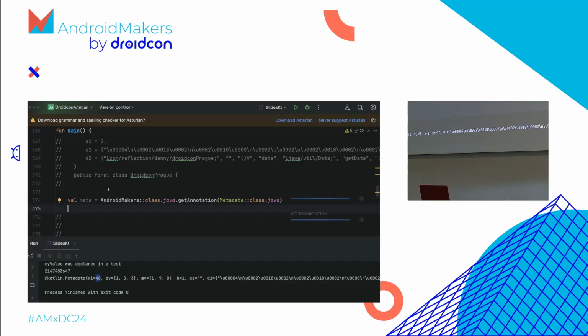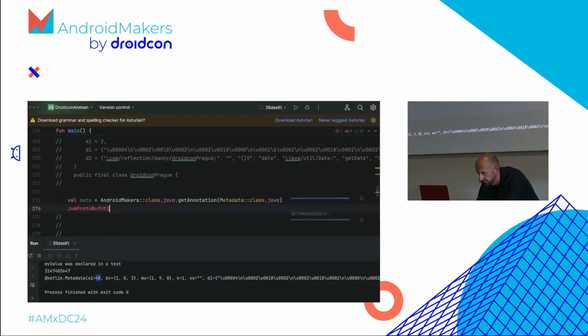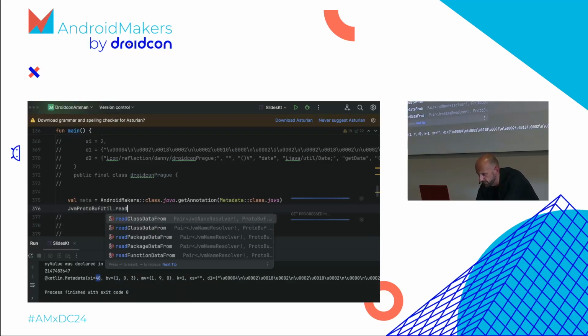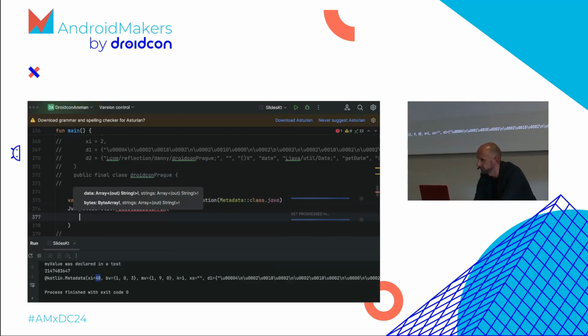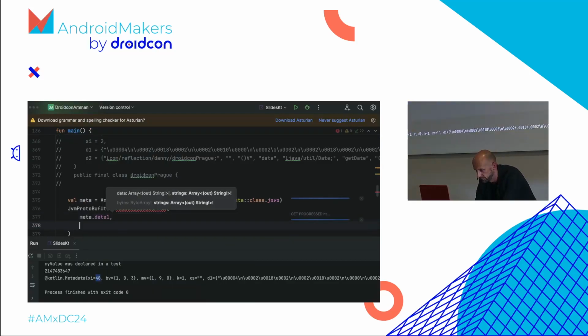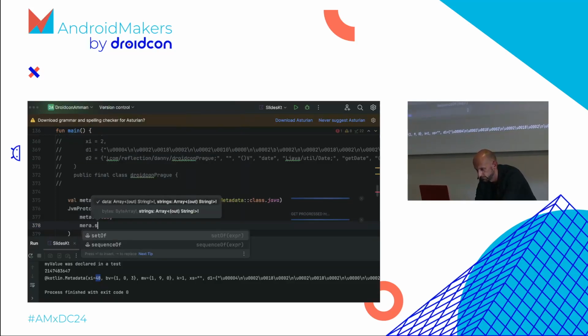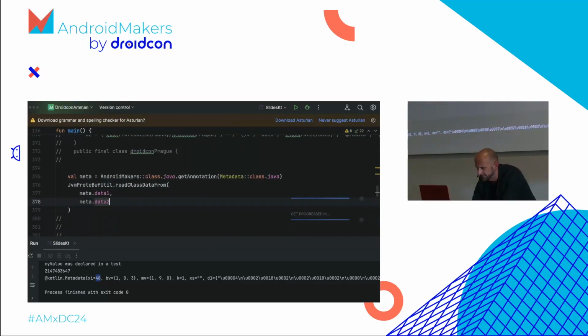It was called JVM protobuf util, which gives us a hint what this weird binary thing is. So this is just the class util. The util is why I didn't find it. And this has something like readClassDataFrom, and it takes two arrays. We have two arrays. What happens if we pass those in? So let's pass in meta.data1 and meta.data2. Cool.